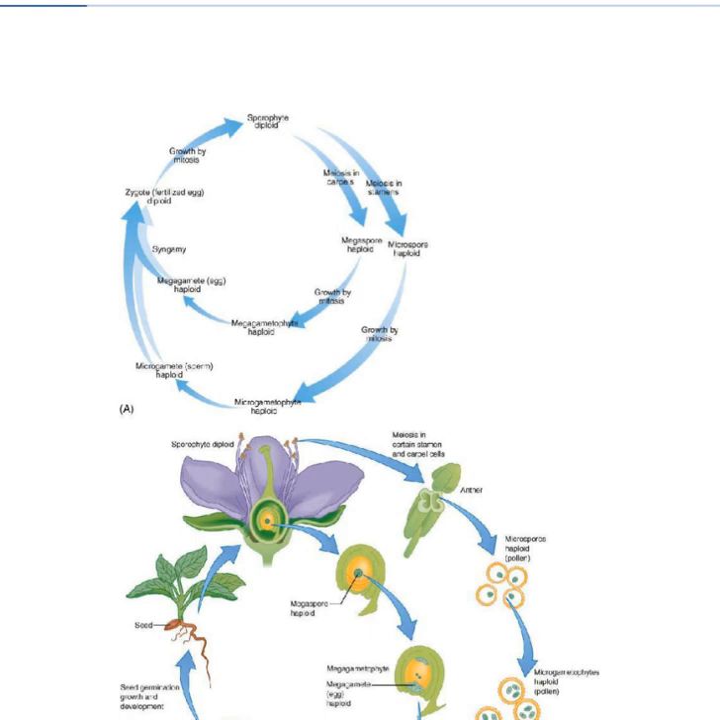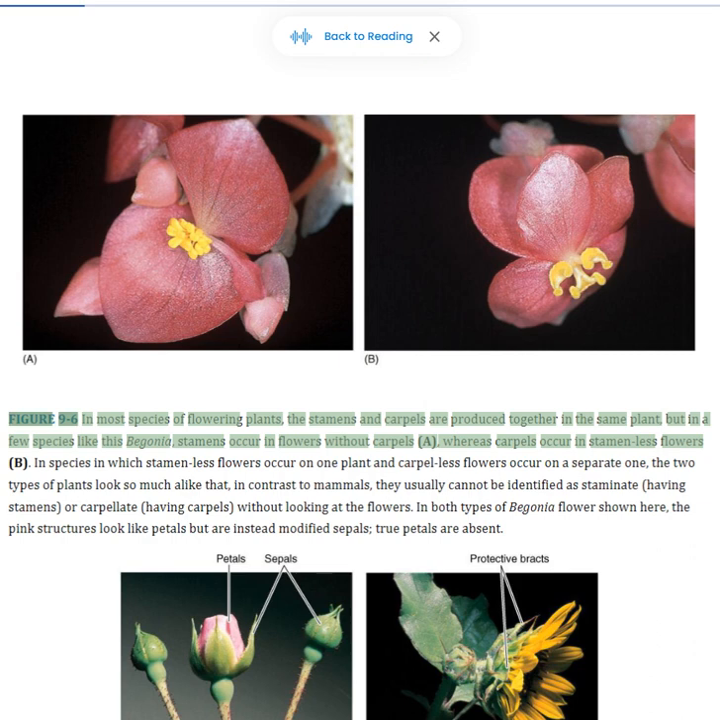Figure 9.5 Diagram of the life cycle of an angiosperm. A flowering plant life cycle showing the actual structures involved. Figure 9.6 In most species of flowering plants, the stamens and carpels are produced together in the same plant, but in a few species like this begonia, stamens occur in flowers without carpels, whereas carpels occur in stamenless flowers.